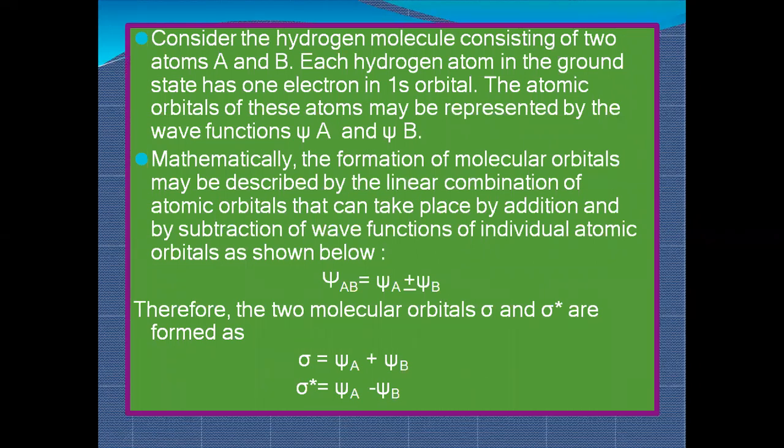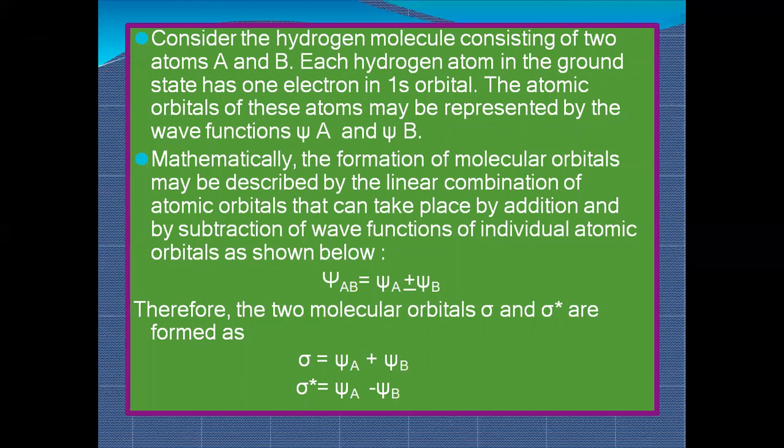So let's just take an example and start. Consider the hydrogen molecule consisting of two atoms A and B. One hydrogen atom is named A and the other hydrogen atom is named B. Each hydrogen atom in the ground state has one electron in the 1s orbital. Other orbitals are vacant. The atomic orbitals of these atoms may be represented by the wave functions psi A and psi B. I think you are all familiar with this wave function symbol psi. It seems like a Trishul.